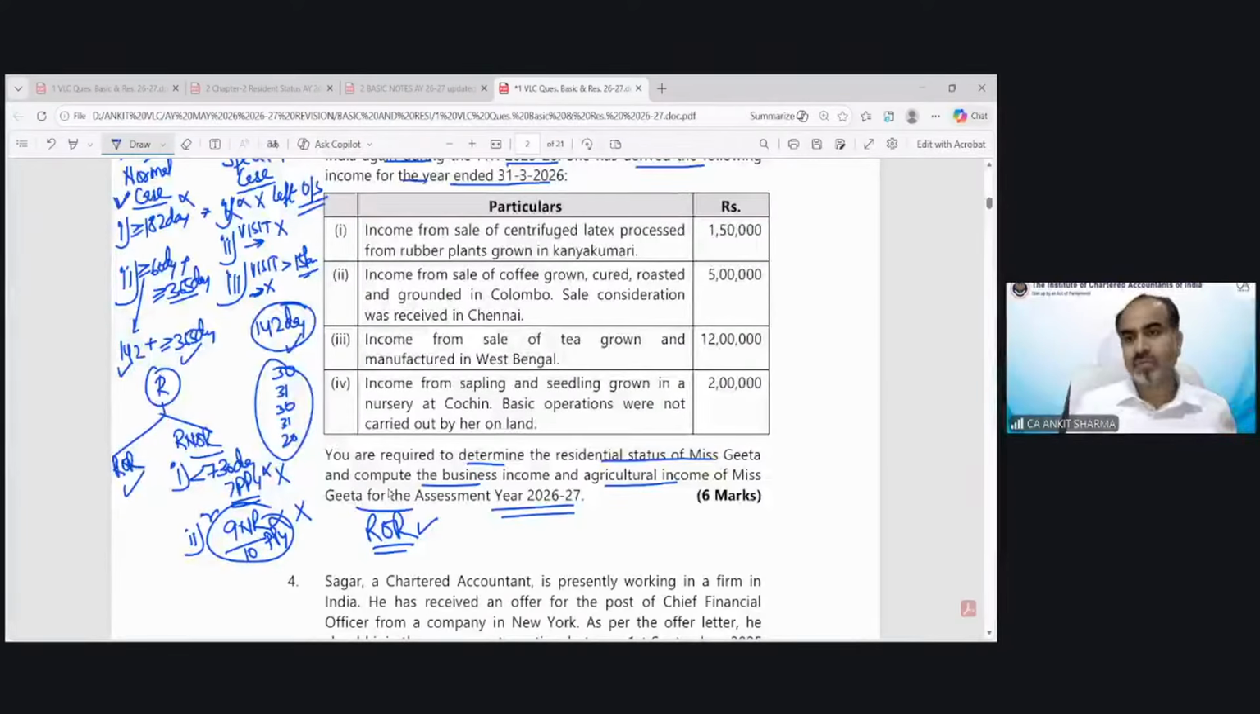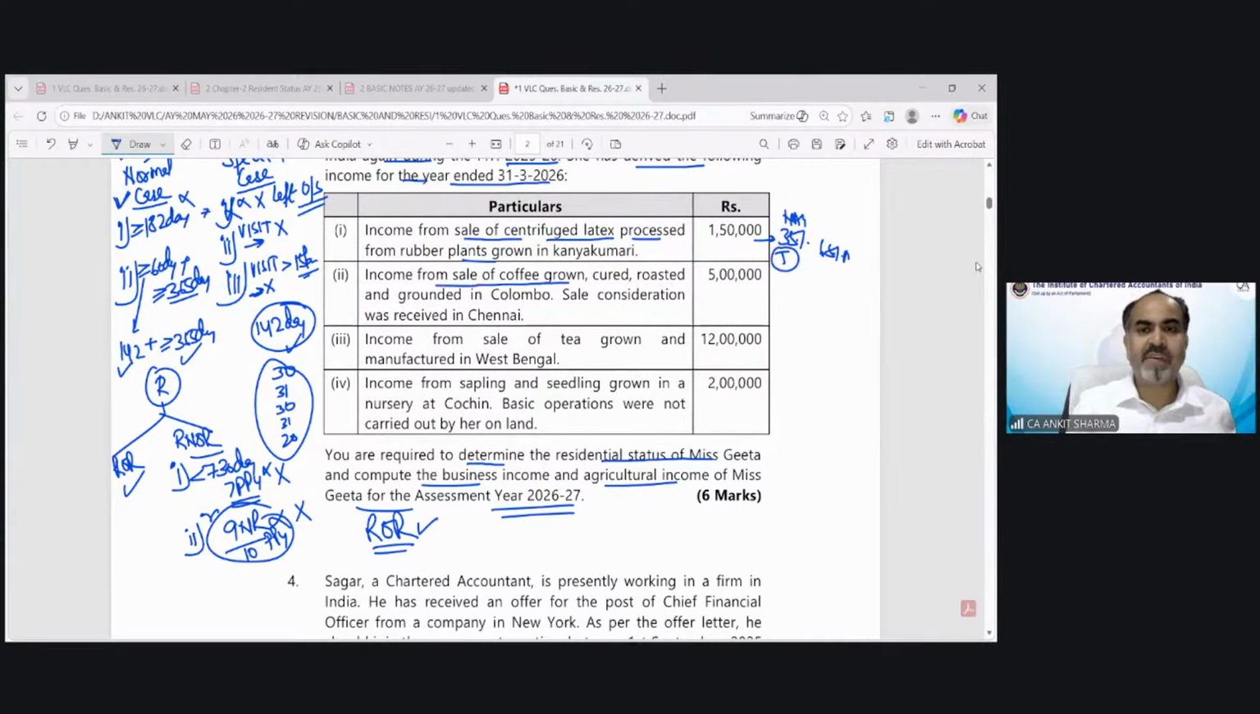Everything. So now we will see, out of these, income from sale of centrifuged latex processed from rubber plants grown in Kanyakumari. Out of this, 35% is non-agricultural and 65% is agricultural. So this is going to be taxed at 35%.